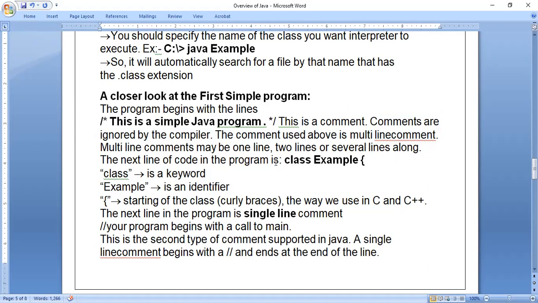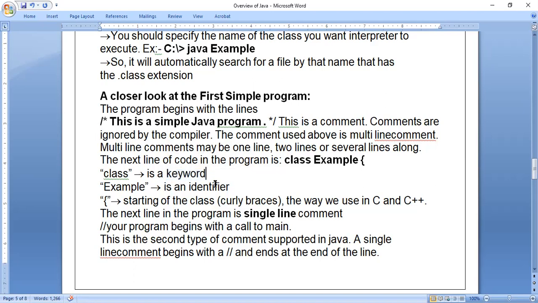Next line of the code in the example program is class example. You just observe this line, class example. Here class is a keyword. The keyword concept has come from C and C++. Keywords are the words which are already present in the programming language, which should be written in lowercase letters, that is small letters, and we cannot change the meaning of those keywords. Whatever the concept, whatever the functionality given for the keyword class in C++, the same functionality is applied for Java also. So class is a keyword.